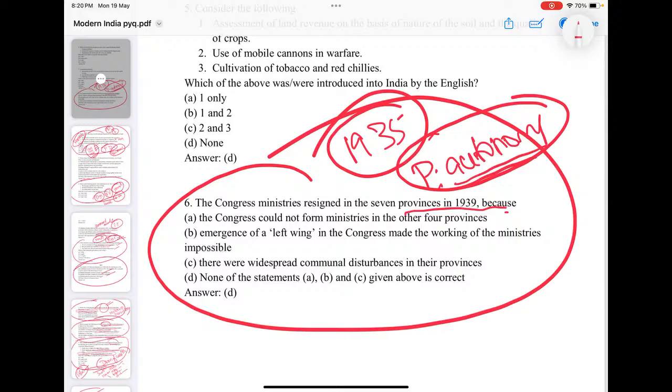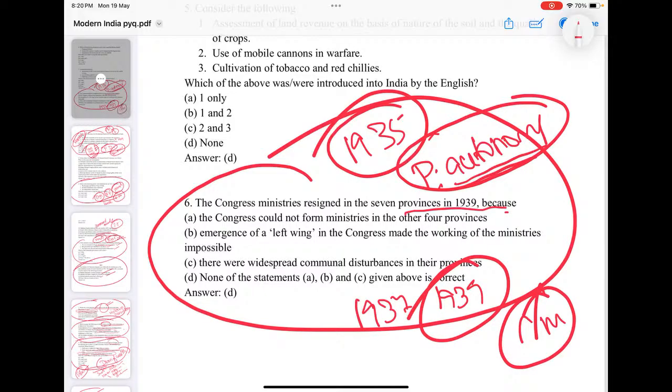Now the question is 1937 to 1939. By 1939, these Congress ministries resigned. Why did they resign? The fact is very simple. Yes, because Congress did not form ministries in other governments? That is not the reason. Left wing in the Congress is not a reason. Widespread communal disturbance is not a reason.